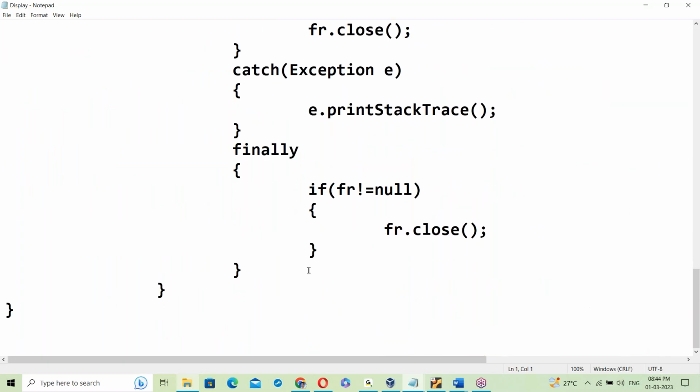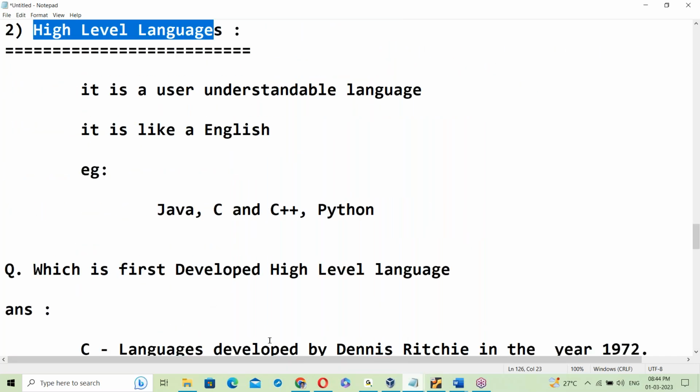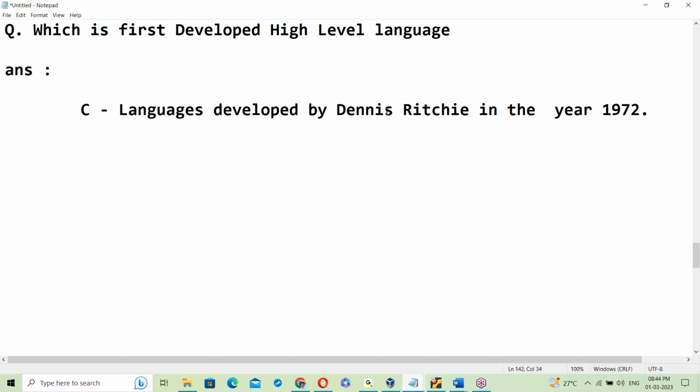Computer doesn't know about these languages. Maybe C language or C++, Java, these high level languages, the system doesn't know about them. So every high level language program has to be converted into binary code. High level language to binary code.